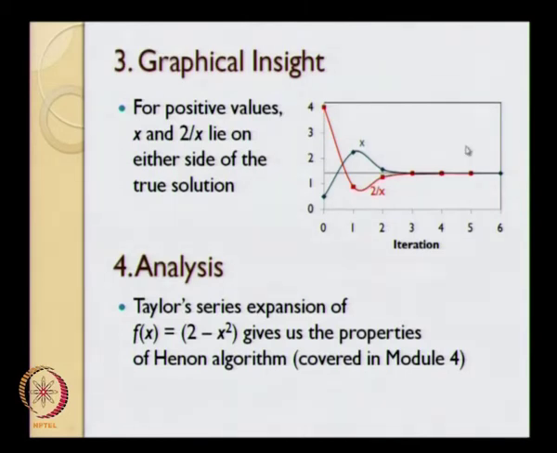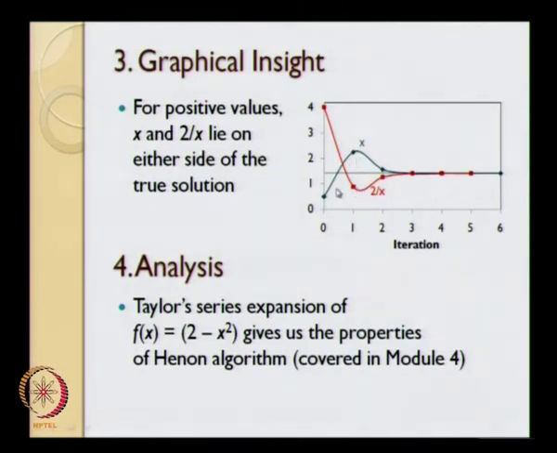Okay, what you find is an interesting thing, and again this is where the history becomes very interesting. If we want to go back and think about why the Babylonian people thought about this particular algorithm, essentially if you look at x and 2 divided by x, they are lying on either side of this particular line. So if x is less than square root of 2, 2 by x is going to be greater than square root of 2.